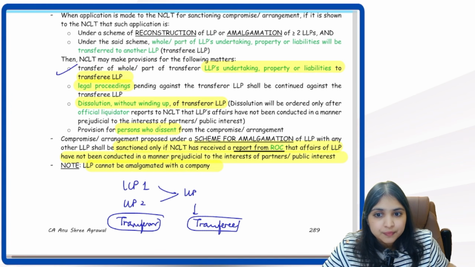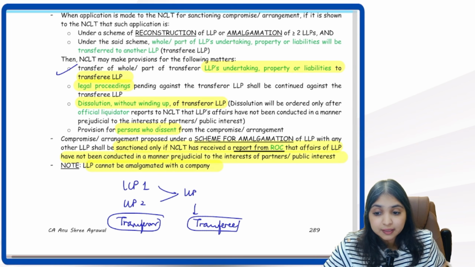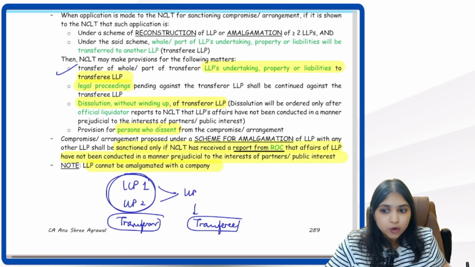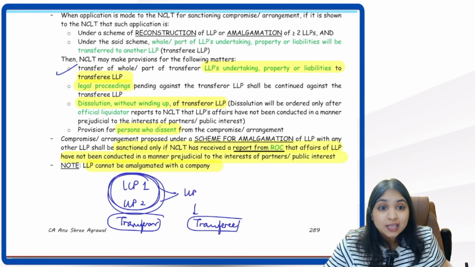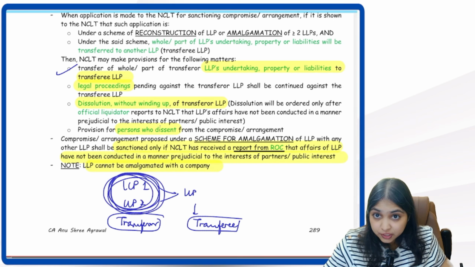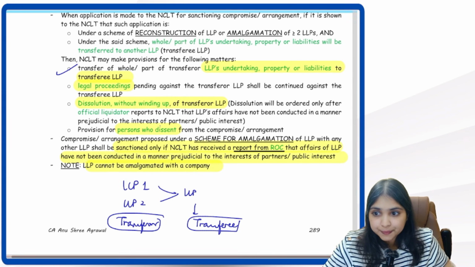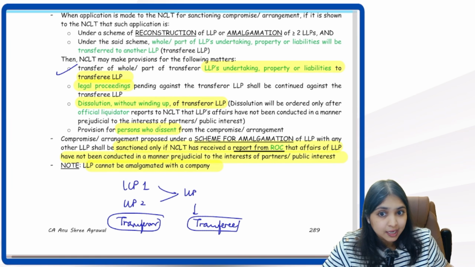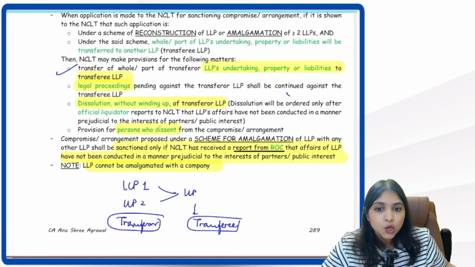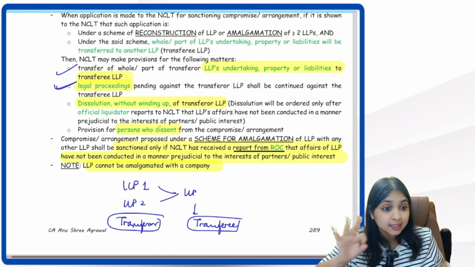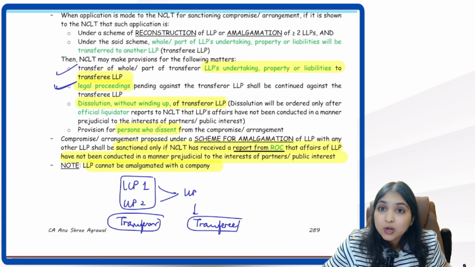That's the first point. Undertaking, properties, liabilities have to be transferred to the transferee. Then this transferor LLP, maybe some court case is going on. So all the legal proceedings against a transferor LLP will be transferred to the transferee LLP. So legal proceedings pending against the transferor LLP will be continued against the transferee LLP. Second point.